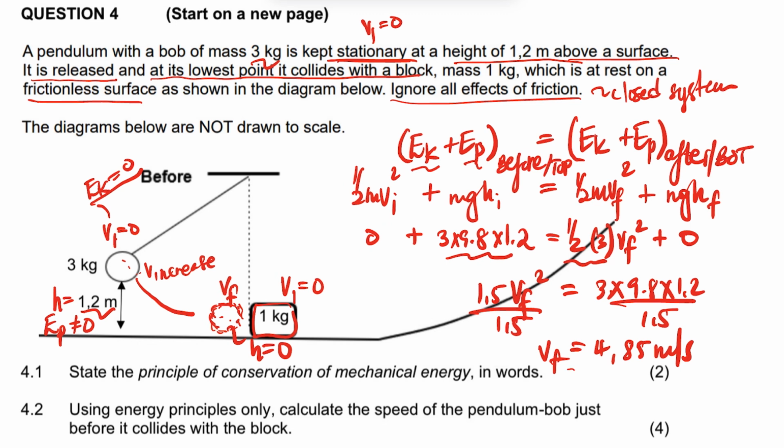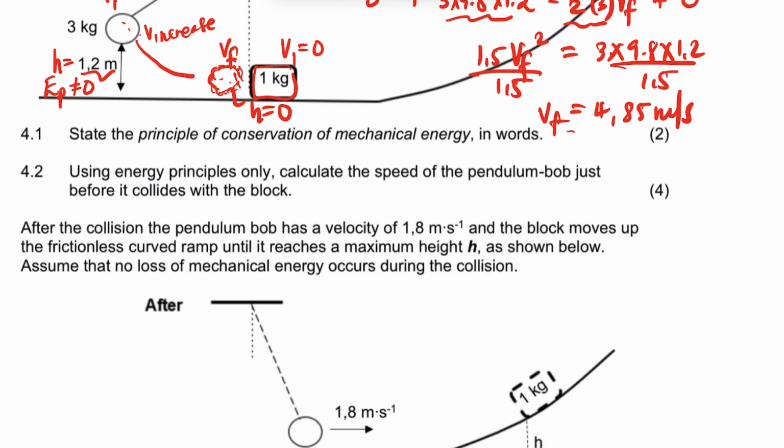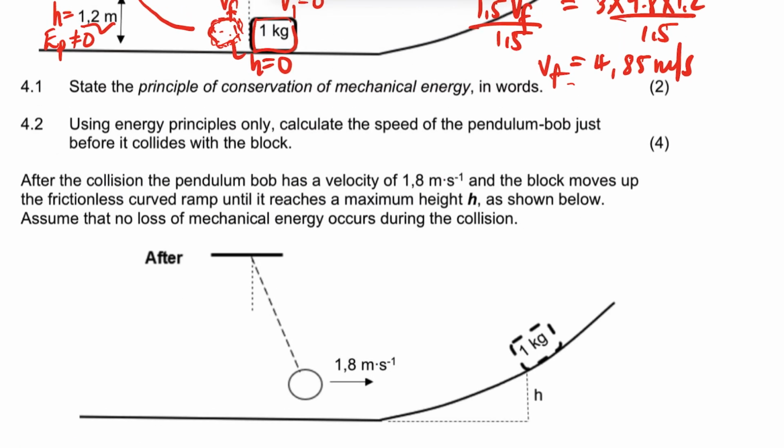So this velocity in this case here is going to be the initial, but it's the final when we start from there to there. This is the initial and this is the final, but in terms of collision, this will be the initial, right? Right, let's continue with the question. I hope that makes sense.